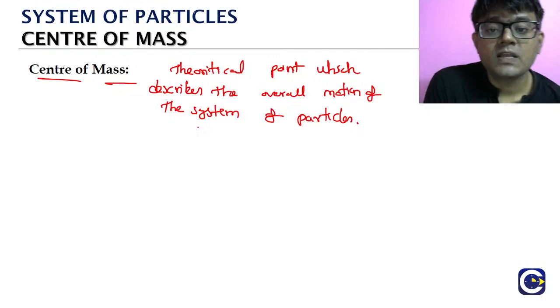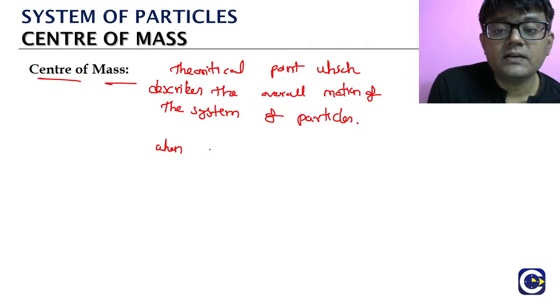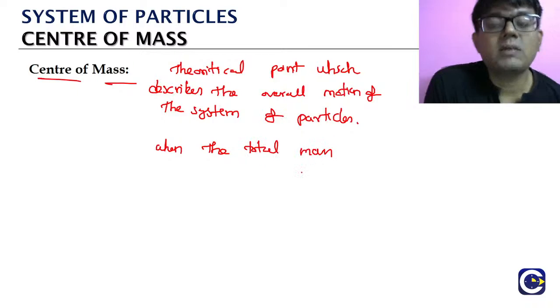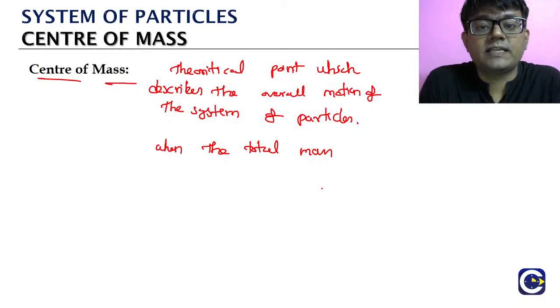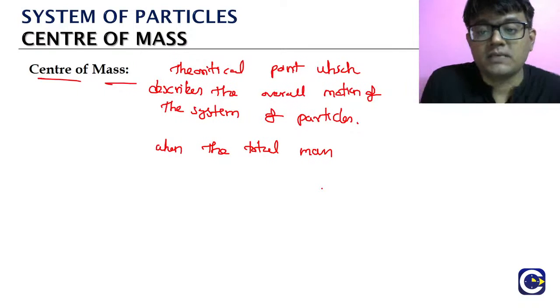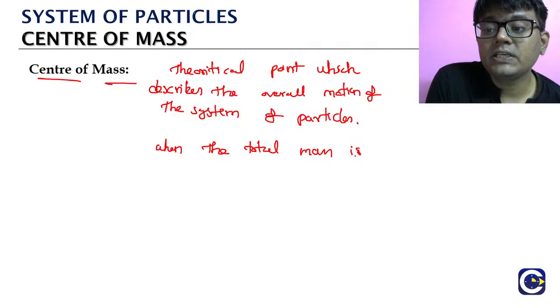The total mass, say for example in the system of particles we took there are 3 masses, is m1 plus m2 plus m3. That is the total mass.